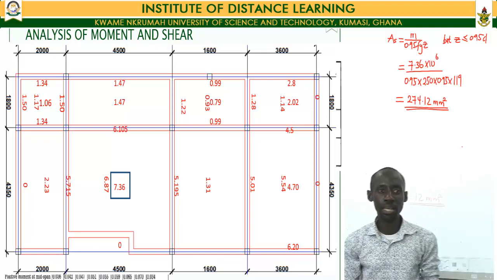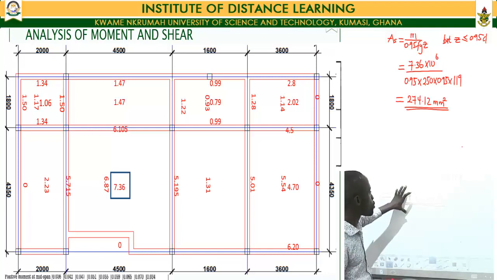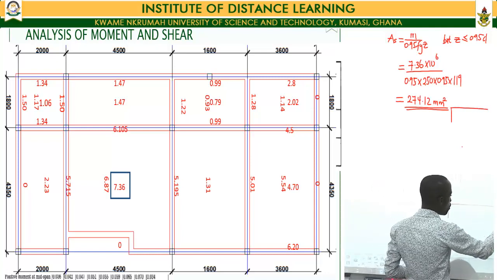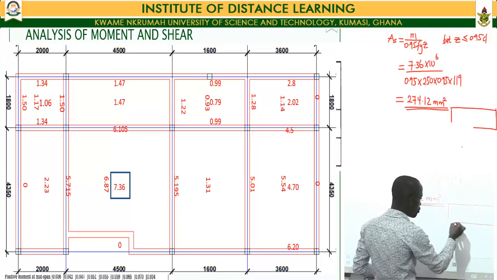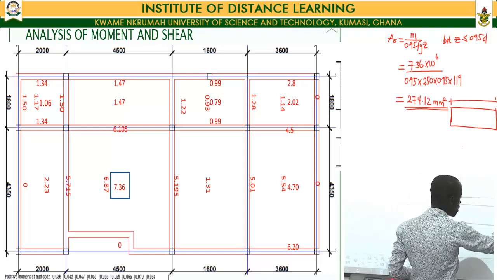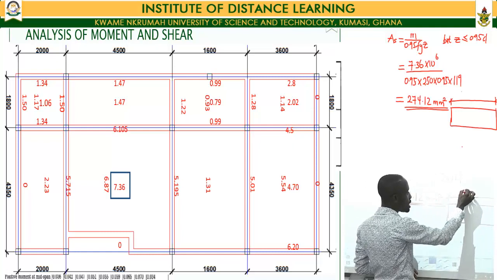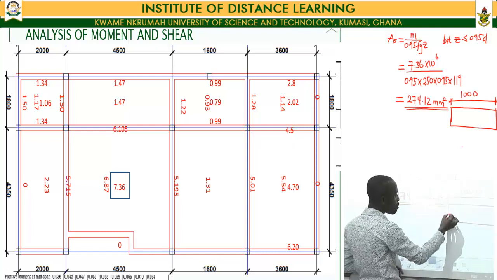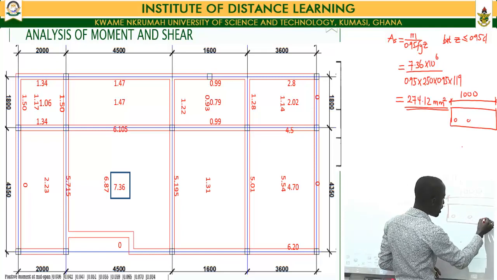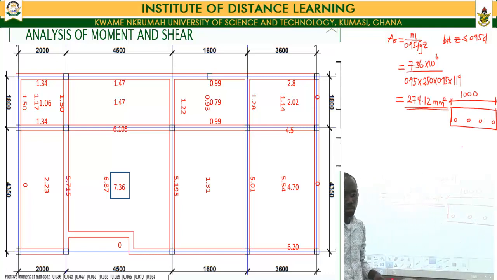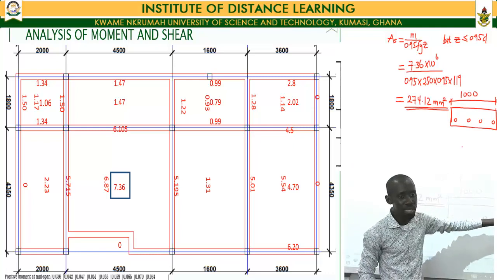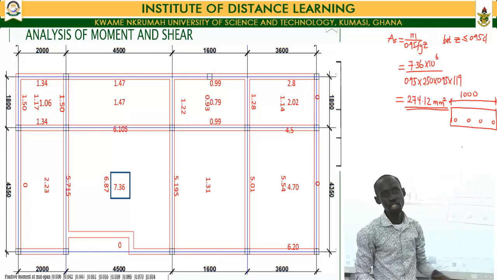When we were setting out the parameters for our design, we said we're going to make use of mild steel bars of 12 mm diameter. And per our design, we said we are designing for a meter span, as whenever you do a slab design, you normally design for a meter span. So within that 1 meter span, from the calculations that we've just gone through, I need an area of 274.12 mm squared of reinforcement. That is the total area of reinforcement I would need within that 1 meter span of my slab, within the tension zone.